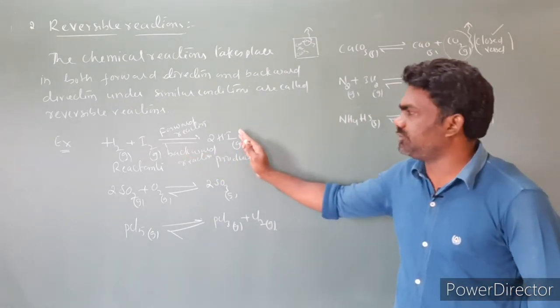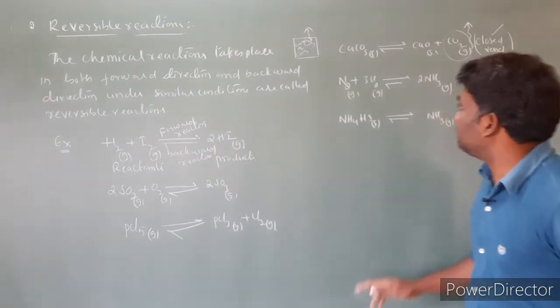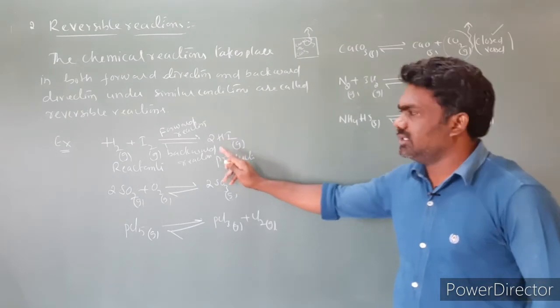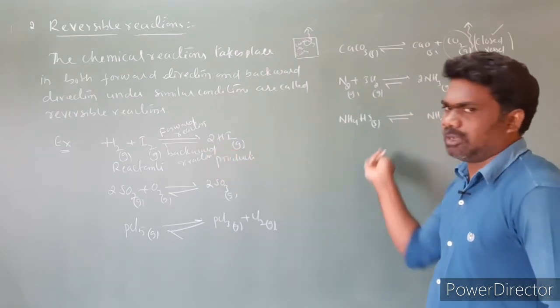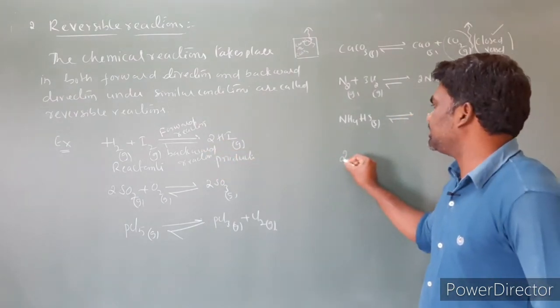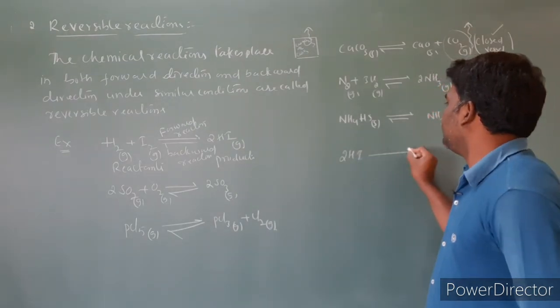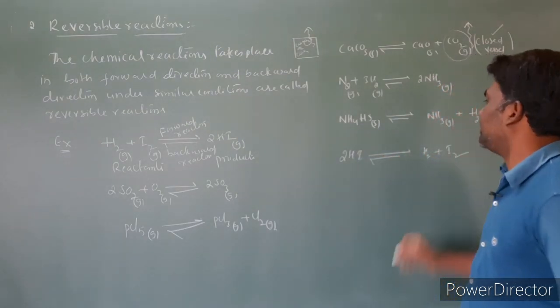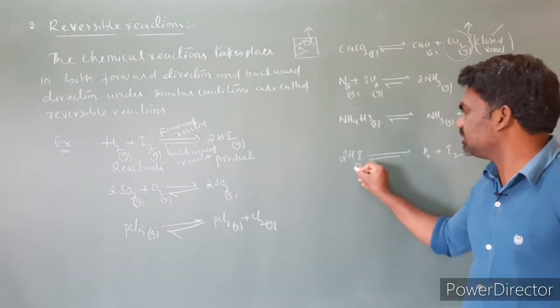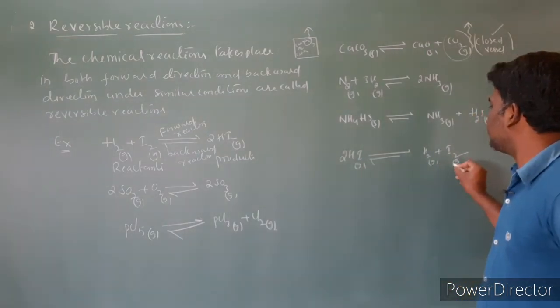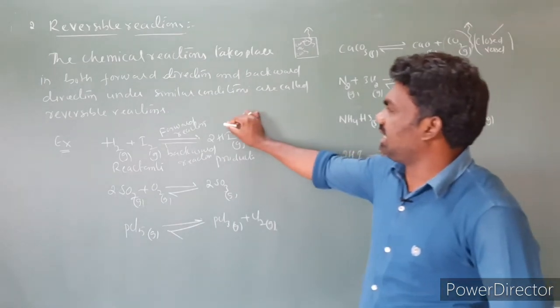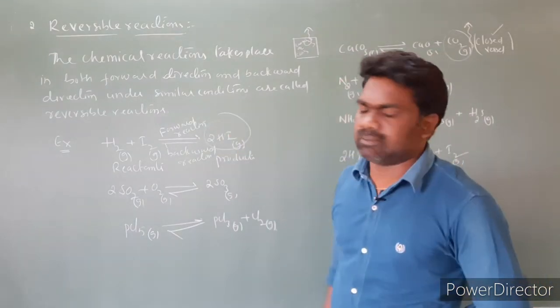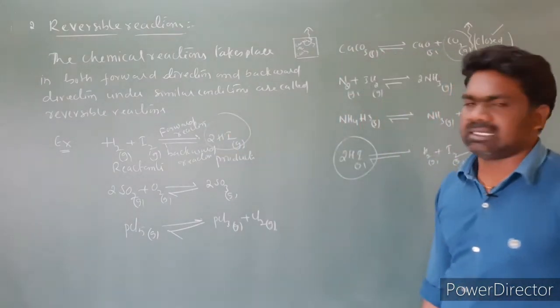Suppose I take the same reaction, H2 plus I2 gives rise to 2HI. The opposite reaction is 2HI gives rise to H2 plus I2. This is also a reversible reaction. Here HI is a product, but here I am taking HI as a reactant.